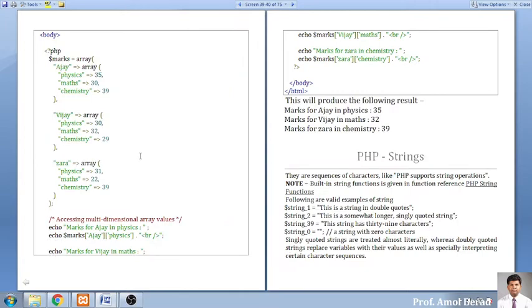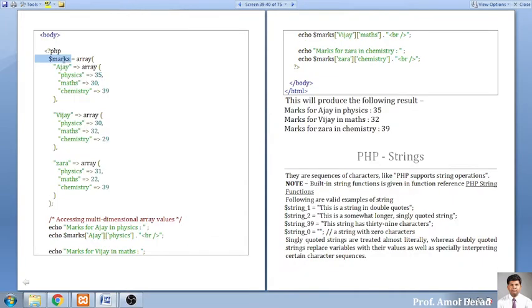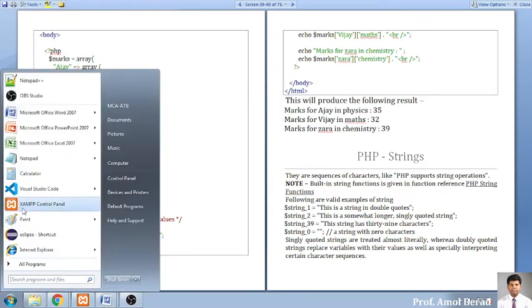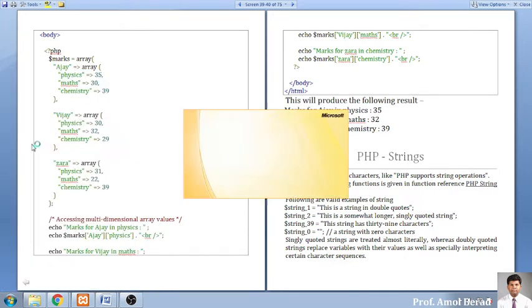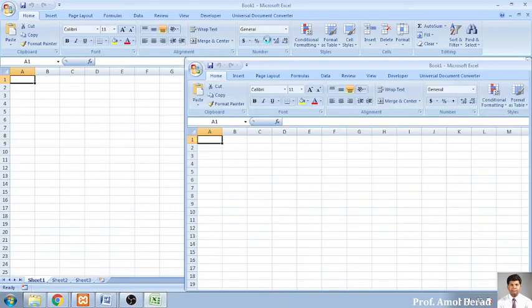I want to show you a small example. We have started with HTML with a body, and we are creating a variable called mark. This is only one variable containing three different records. This is the main array, the outer array, and into it we are storing small arrays, so it is nothing but a two-dimensional array. Whenever we represent it in an Excel sheet, I want to show you how it is created, based on this array, and how it stores the values in a two-dimensional representation.